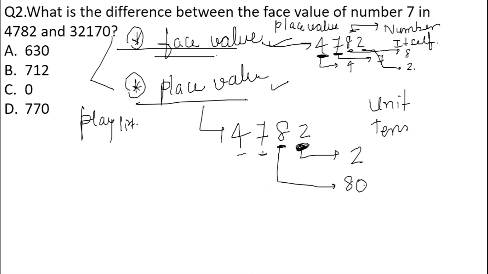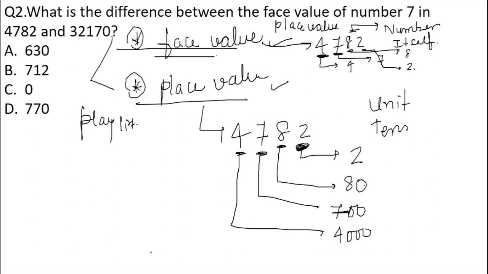What is the place value for 7? It is at the hundreds place, so it will be 700. And what is the place value for 4? The place value for 4 will be 4000, and it is at the thousands place. So this is about the place value and face value and the difference among them.